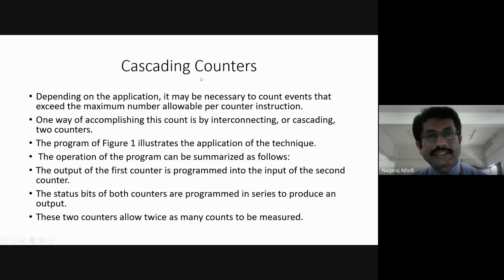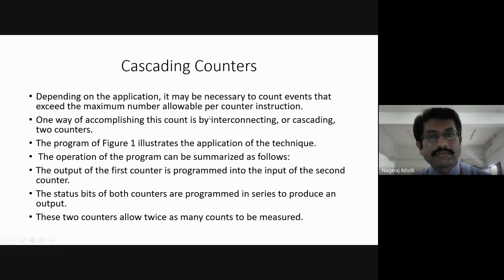Now, what is meant by cascading of counters? Any idea what cascading means? Cascading means connecting the counters one after another, or the output of one counter is connected as input to the next counter. The output of the first counter is applied as input to the second counter. The output of the second counter is applied as input to the third counter. This arrangement we call cascading of counters.